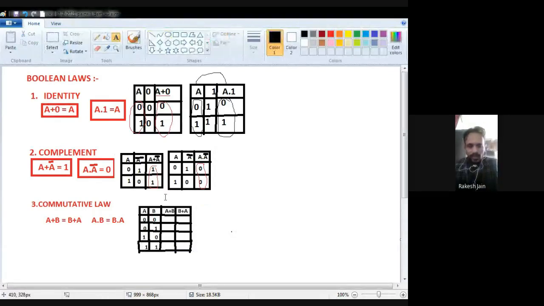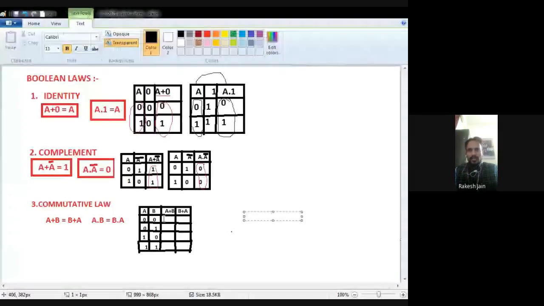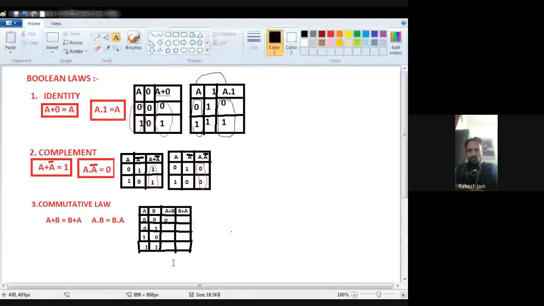Because we have to perform A plus B, plus means OR operation. OR operation means if any input is 1, the output will be 1. A and B are the inputs, so A plus B means either A is 1 or B is 1, or both are 1. So see the first case: A is 0, B is 0, no one is 1, so I put 0. Now B is 1, that's why 1. Now A is 1, so 1. And A and B both are 1, so again 1. So this will be the output of the LHS side: A plus B means 0, then 1, then 1, then 1.